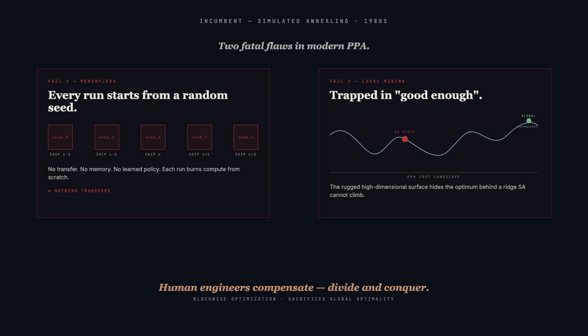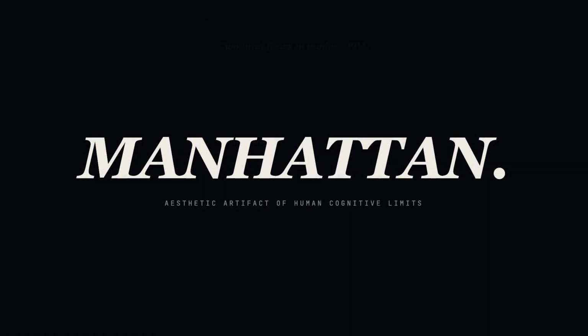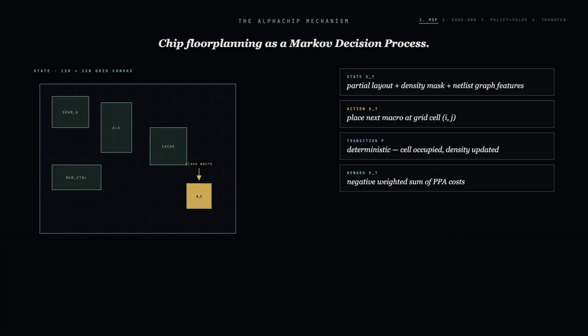Human engineers compensate by breaking the chip into blocks, divide and conquer. But blockwise optimization sacrifices global optimality. The result is the Manhattan layout: neat columns of memory, rectangles of logic, aesthetic artifacts of human cognitive limits, efficient for comprehension, inefficient for electrons. The shift is from heuristics, static rules, to learned intuition, dynamic policies.